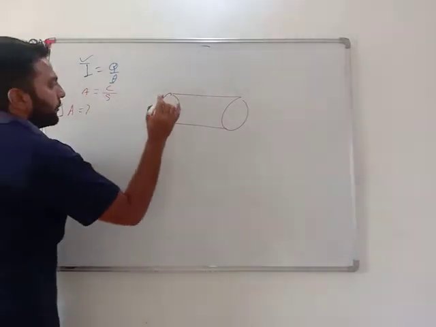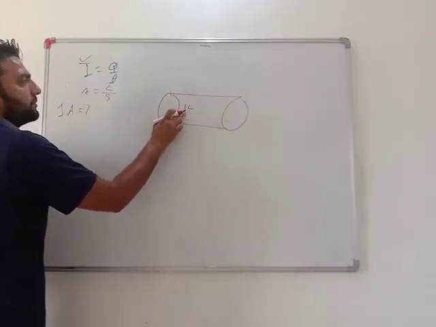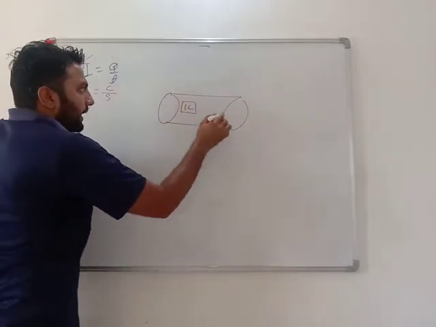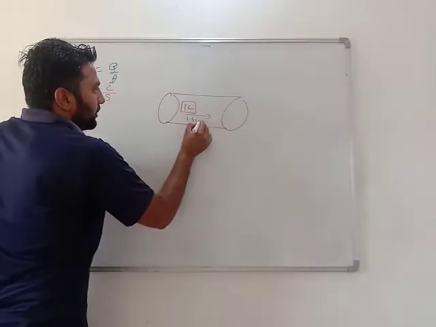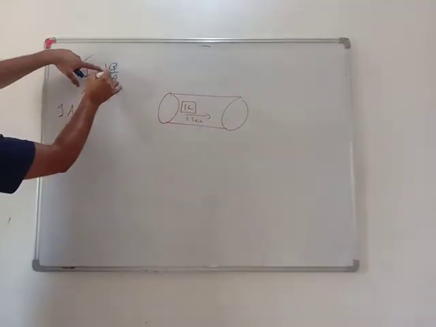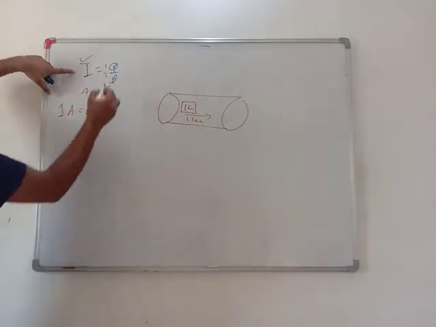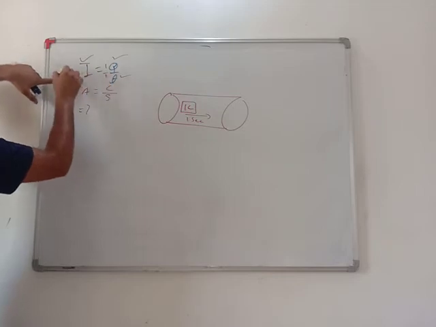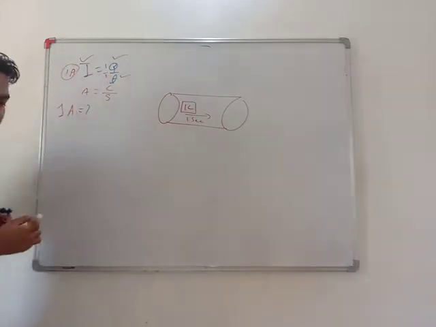Very important. When 1 coulomb charge flows in any conductor for 1 second, that is 1 upon 1 equals 1, yes or no? So when 1 coulomb charge flows for 1 second, it generates a current of 1 ampere.